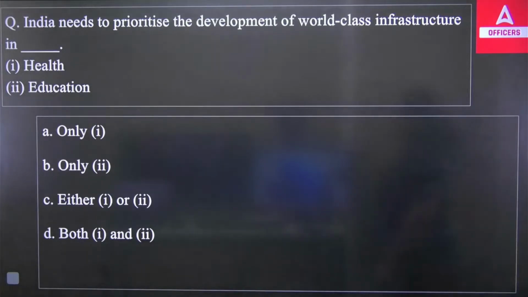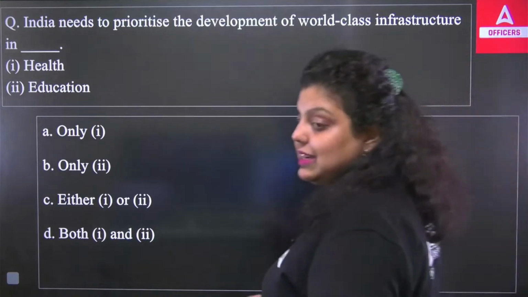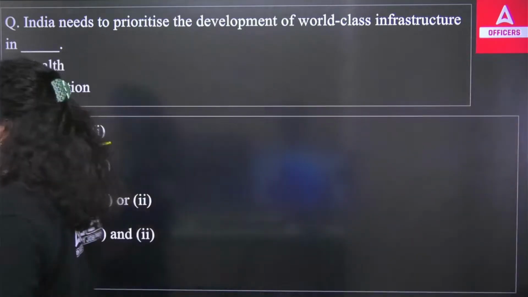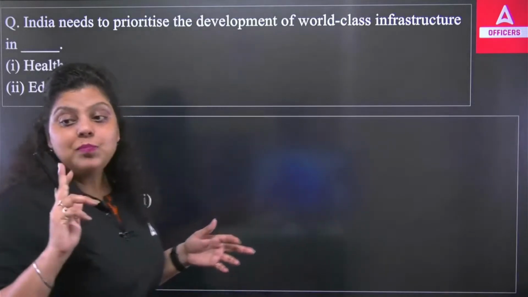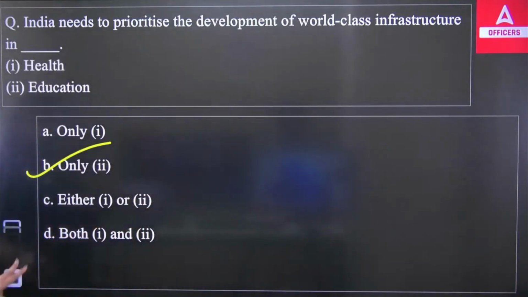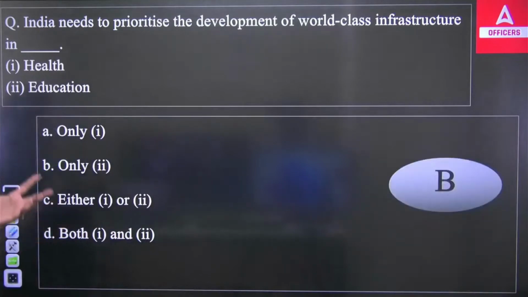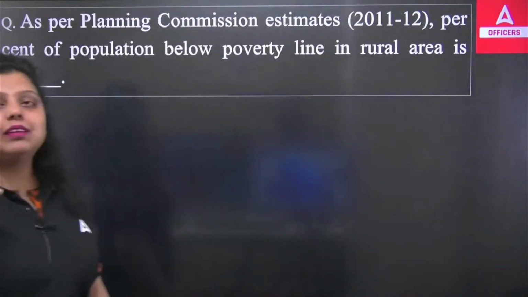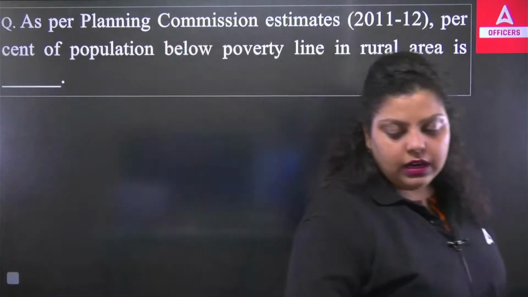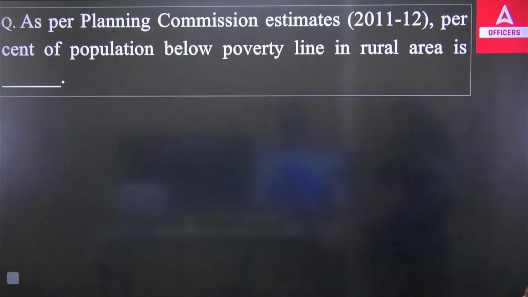So the right answer here will be option B, that India has to give priority to developing world-class infrastructure for the education sector, and India has already introduced the National Education Policy, because the education sector right now needs maximum priority to be developed. Because we have human resources, but we have unskilled human resources. They are not in the way that is required for the country to develop the economy, to help the economy to survive or to grow.